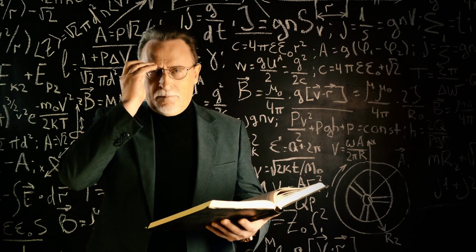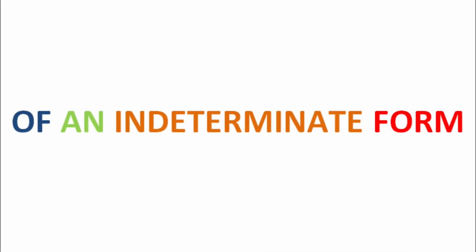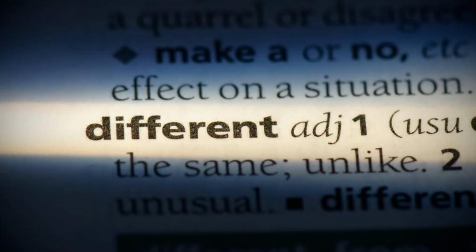What I have just said may seem to contradict what your calculus prof told you in school. 0 over 0 is indeterminate and needs more work. However, this only applies to limits. If you get 0 over 0 while taking a limit, this means that it is of an indeterminate form and needs more work. This is entirely different than saying that the value of an expression is indeterminate.